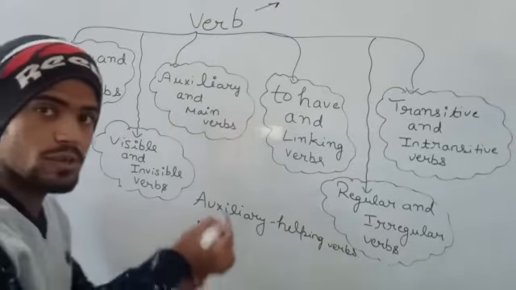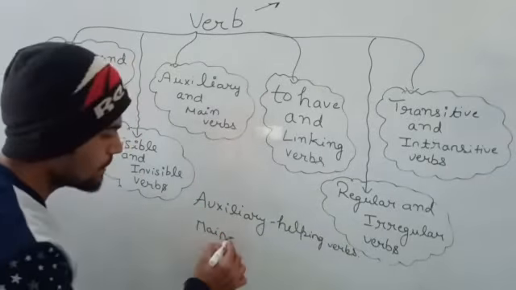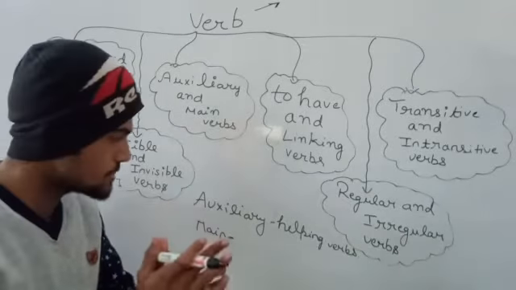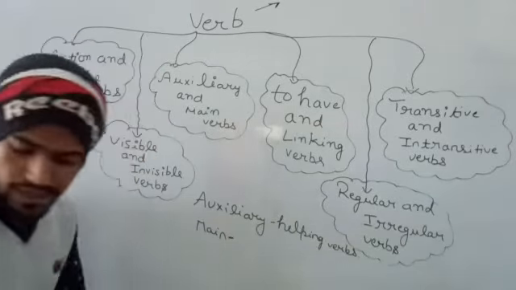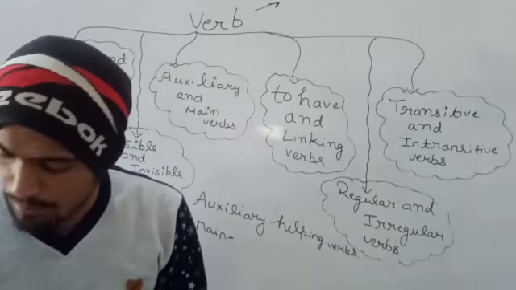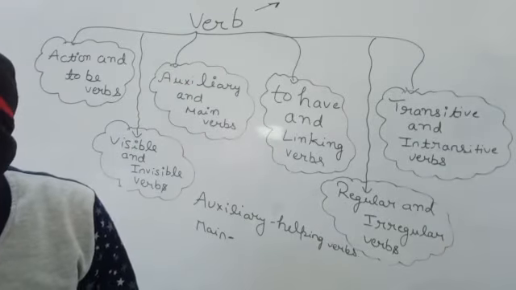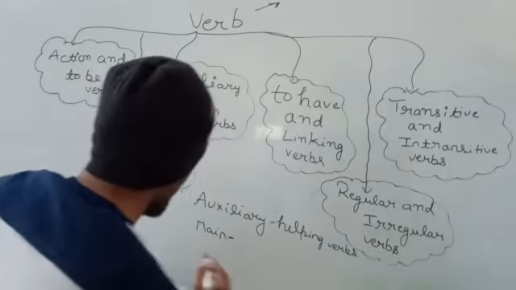It provides help to the main verb. Okay, what do you mean by a main verb? The main verb is the main thing which is being done in the example. Like I will take an example of that. The example is this: Piyush can run for 3 miles continuously.